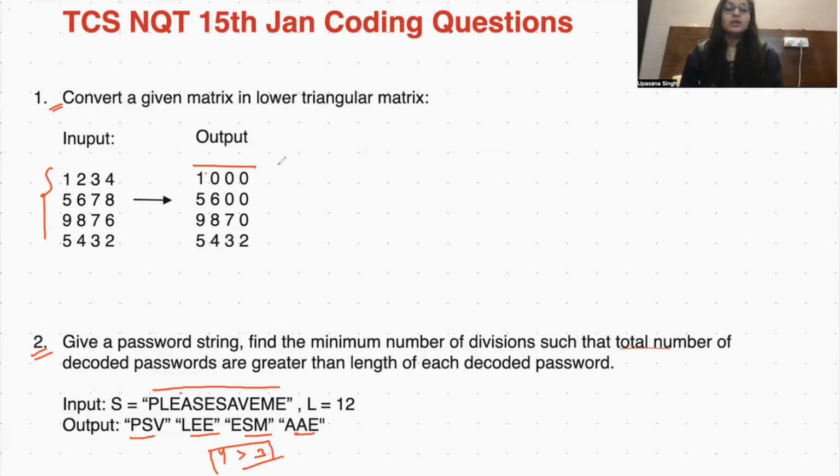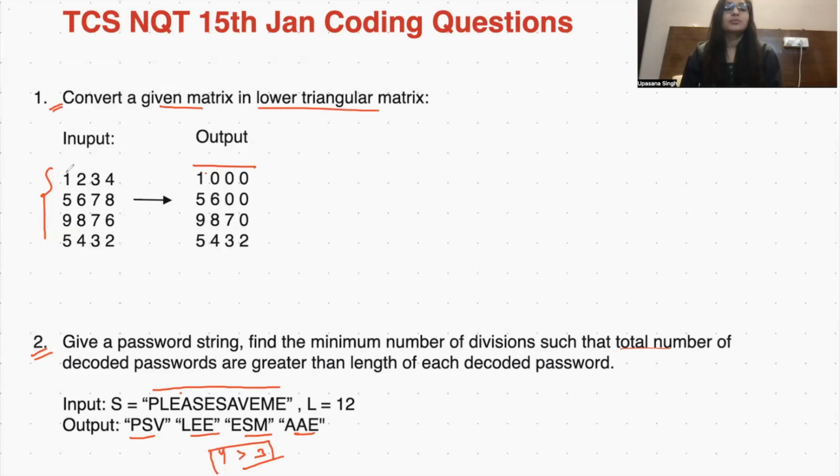So moving on, if we see both the questions, let's now dig deeper and understand how we can solve these questions and what was the actual meaning of the question, right? This was a very straightforward question where you were given a matrix and you need to convert it into the lower triangular matrix. For those who don't know lower triangular matrix, we always have input and output. Always look into that. You will always get the question better.